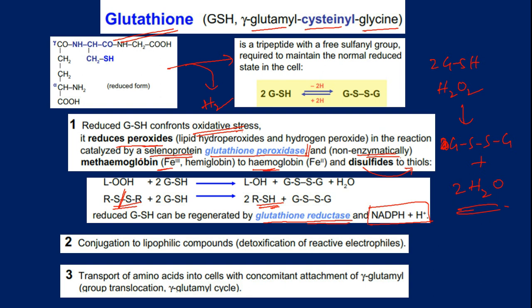Then one more very important biochemical role for glutathione is transport of amino acids into cells with concomitant attachment of gamma glutamyl unit. Okay, so this is what we call it as group translocation or gamma glutamyl cycle. Now let's see that one.